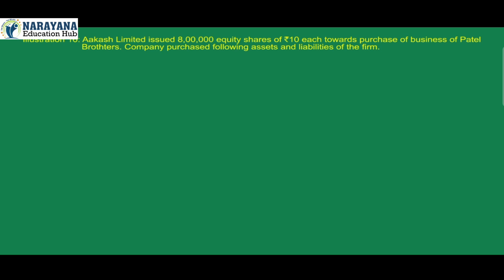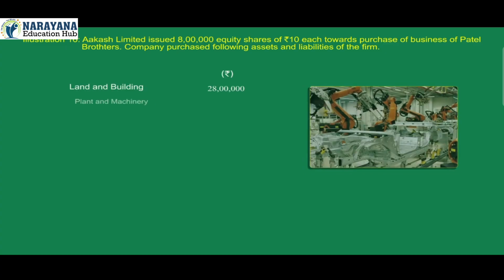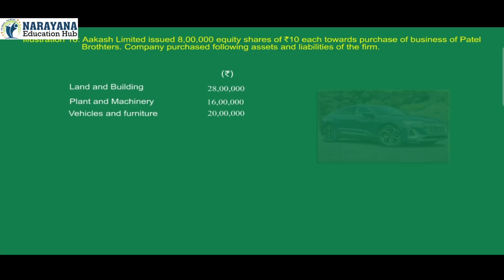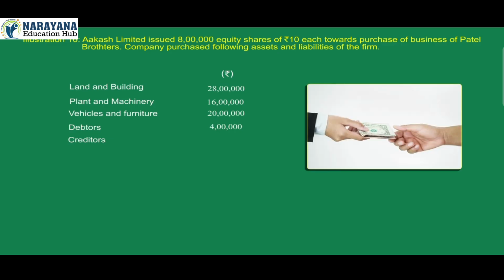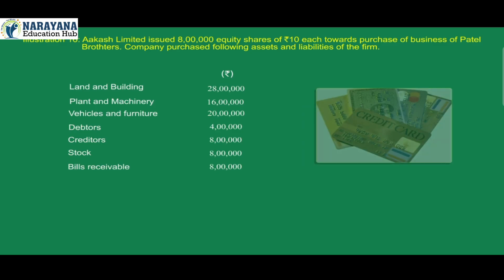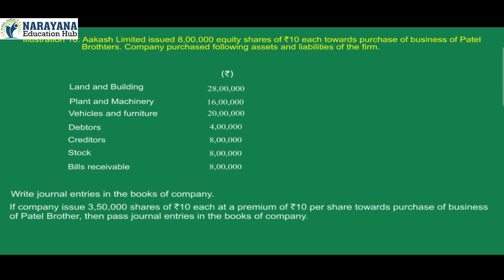16. Aakash Limited issued 8 lakh equity shares of Rs 10 each towards purchase of business of Patel Brothers. Company purchased following assets and liabilities of the firm: land and building 28 lakh, plant and machinery 16 lakh, vehicles and furniture 20 lakh, debtors 4 lakh, creditors 8 lakh, stock 8 lakh, bills receivable 8 lakh. Write journal entries in the books of company. If company issues 3,50,000 shares of Rs 10 each at a premium of Rs 10 per share towards purchase of business of Patel Brothers, then pass journal entries in the books of company.